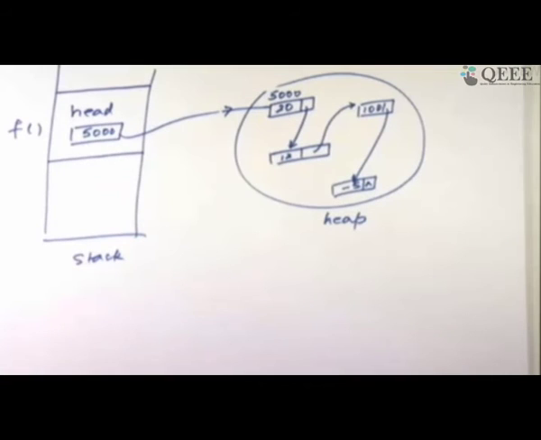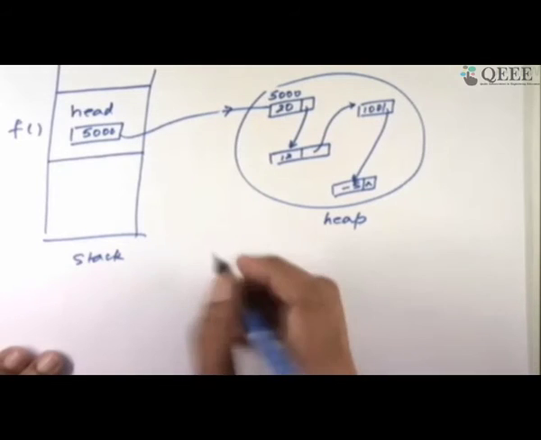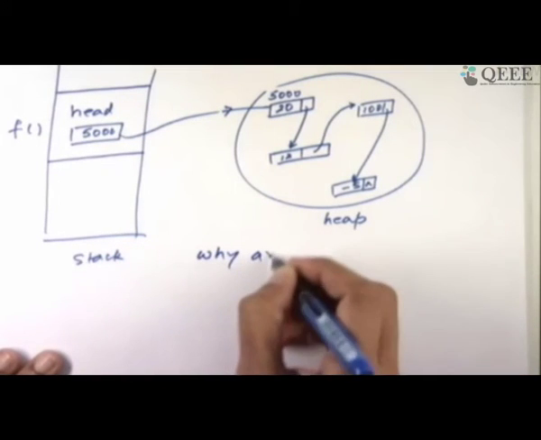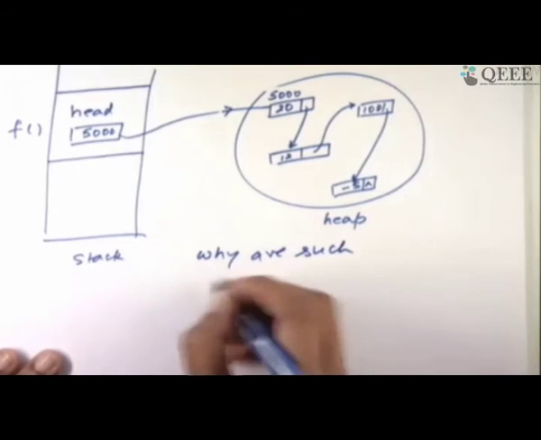So the first point is, why are such collections, or why are these organizations useful? That's what I'm trying to answer first. Why are such data structures useful?